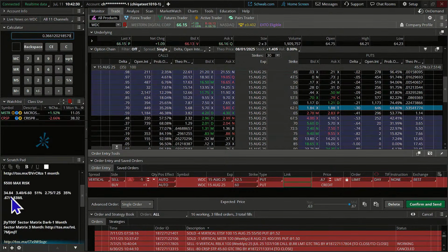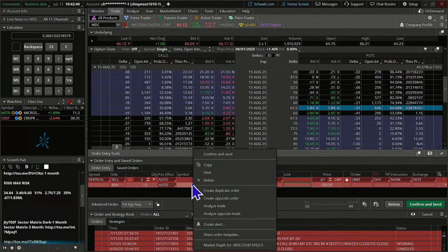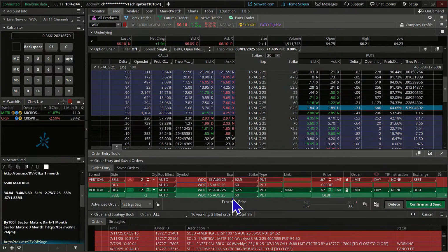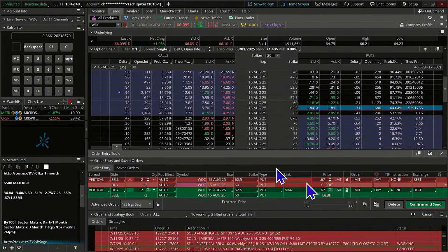Now, if we say $1.83, we're going to be able to do 2 contracts here. All right, so we're going to set that at 2. We're going to do a first triggers a sequential. We're going to put this order to go buy it back. If we get a chunk of that gain, we'll create the opposite order. And what is a chunk of 67?